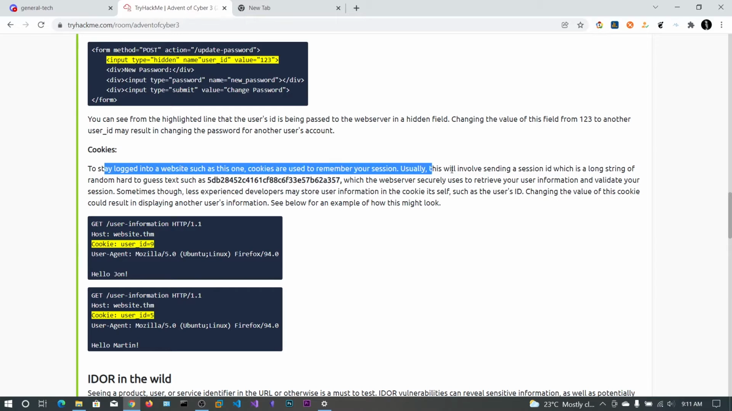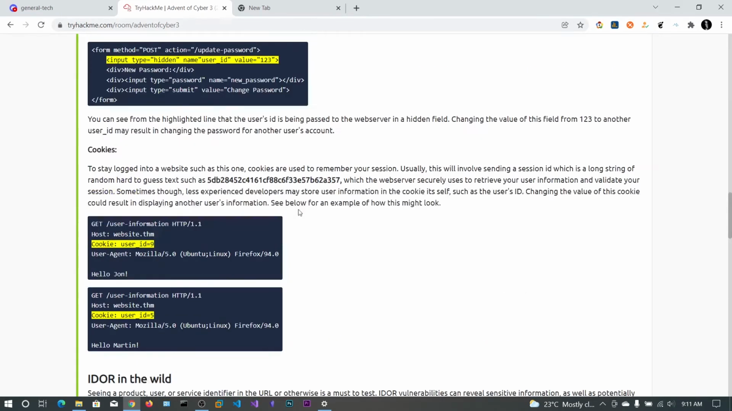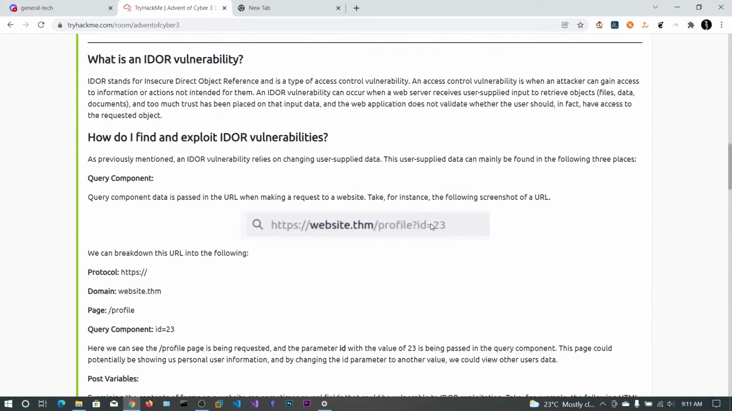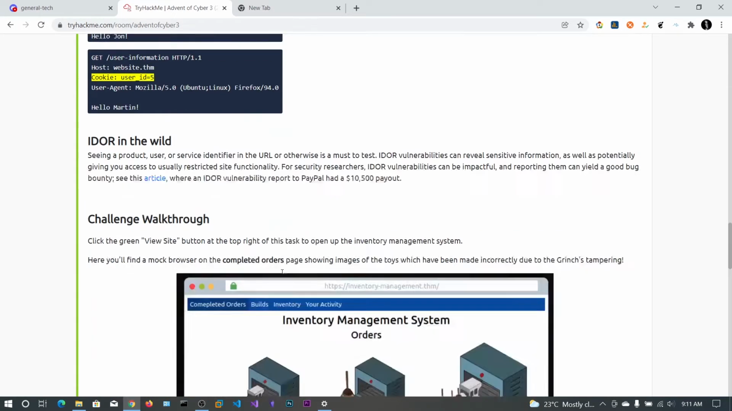You can also see the IDOR vulnerability in cookies. If you decode these cookies, it will resolve to user ID equals 9. You can change this cookie, re-encode it, and send it to the web server. So that is about IDOR: simply changing these parameter values and trying to fuzz the values gives you some okay response.